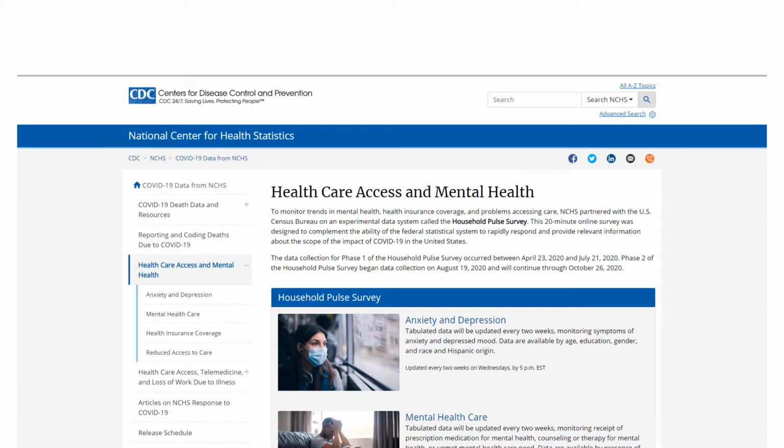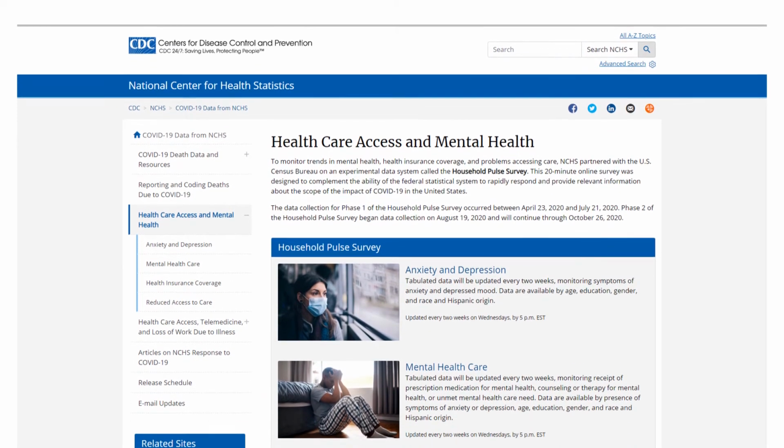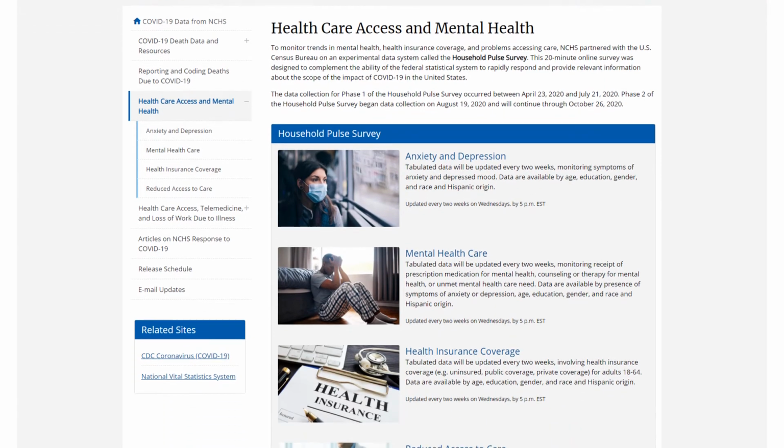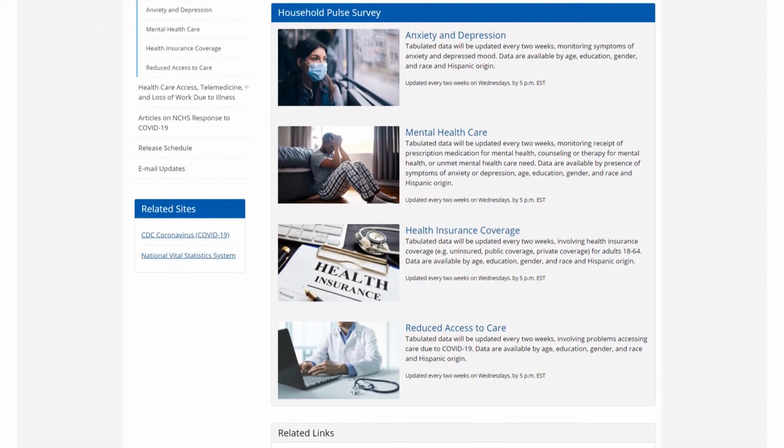Most of the public today has never experienced a mass quarantine before now, and the jump from regular life to social distancing has been shown to cause an increase of anxiety and depression. As is shown on the website, the CDC has started an experimental data system named the Household Pulse Survey from the end of April to collect mental health related data.